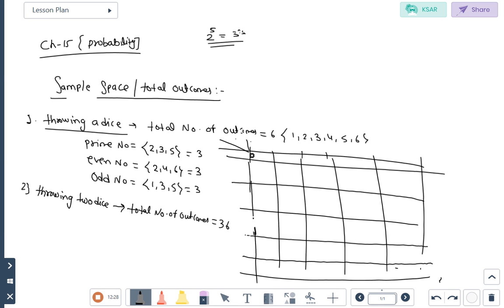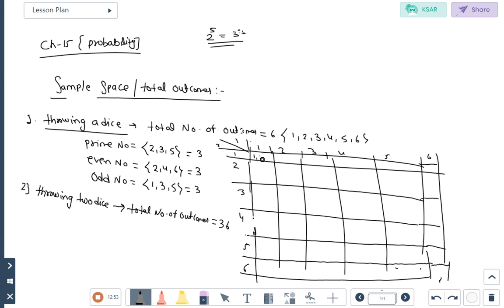Here we have the first dice and the second dice. For the first dice, 1, 2, 3, 4, 5 and at last 6 will come. Here also 1, 2, 3, 4, 5 and 6. Observe the outcomes for first dice and second dice.